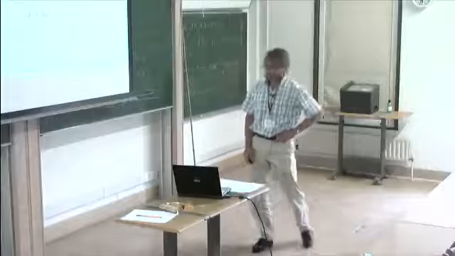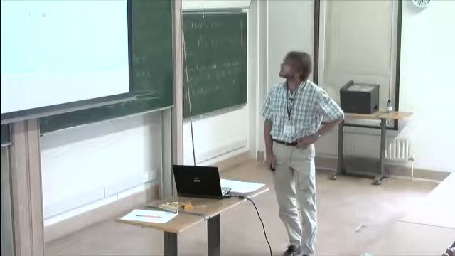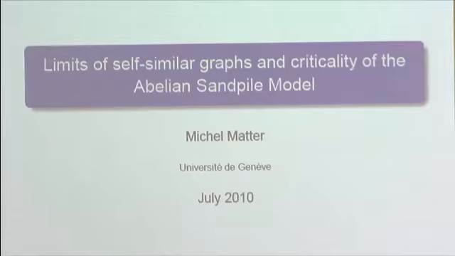So we'll be concerned with converging sequences of graphs and the limits. And so I will consider combinatorial graphs. And as you shall see, a natural source for such sequences are actions by automorphism of rooted trees. And then in a second part, we'll consider a statistical physics model on such sequences called the Abelian Sandpile Model.